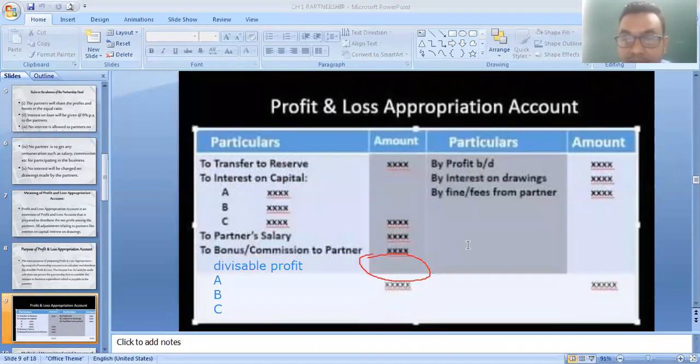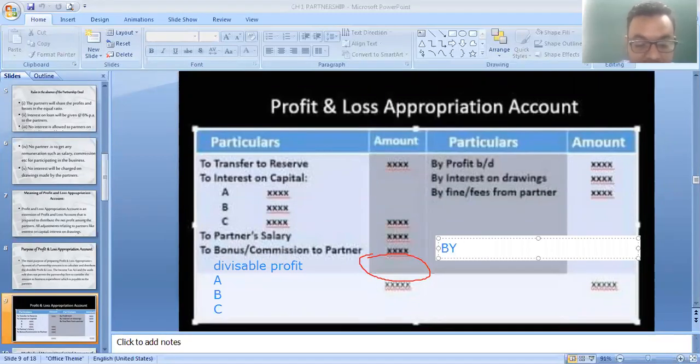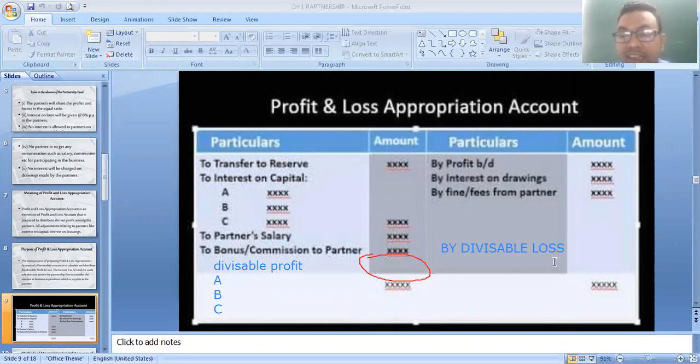and it is transferred to the partners' capital account. If the difference is on the credit side, then it is known as divisible loss, and it is also distributed between the partners in their profit sharing ratio. So this is the purpose: to calculate and distribute the divisible profit and divisible loss among the partners.